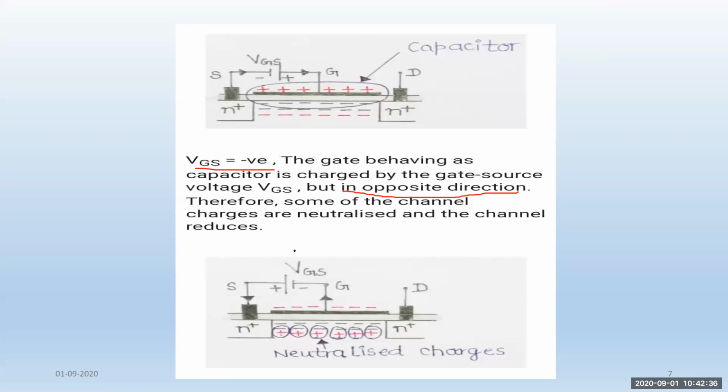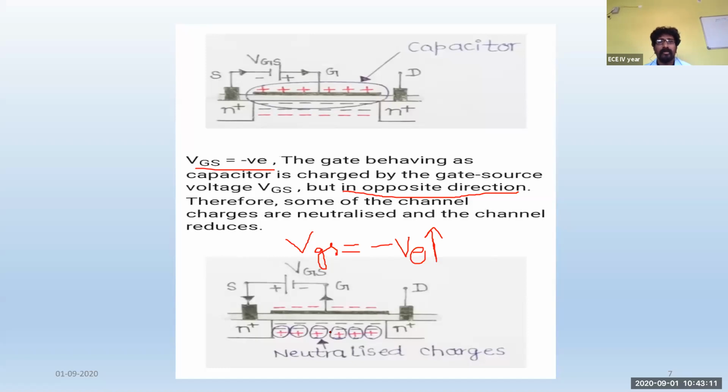If the negative VGS is increased, then more positive charges come into the picture, get neutralized with the negative charges, and ultimately there will be no channel. If there is no channel, there will be no conduction. If there is no conduction, we can say that our transistor is non-conducting.